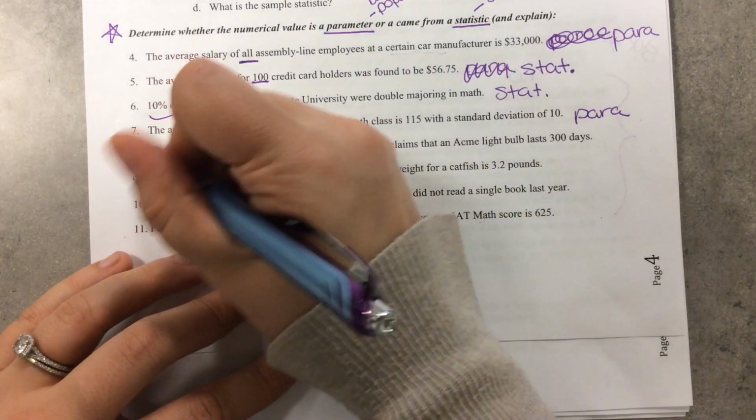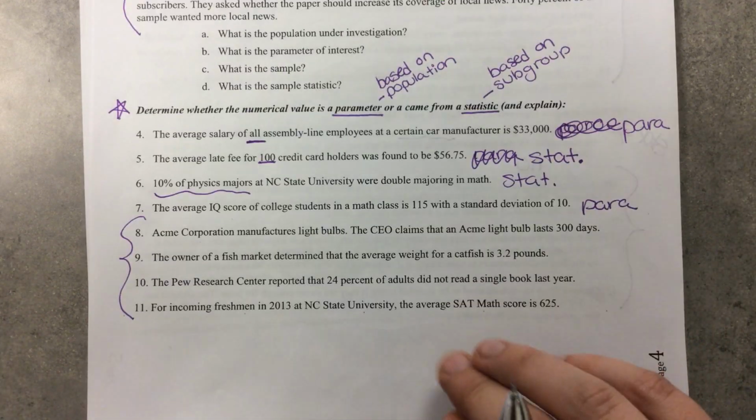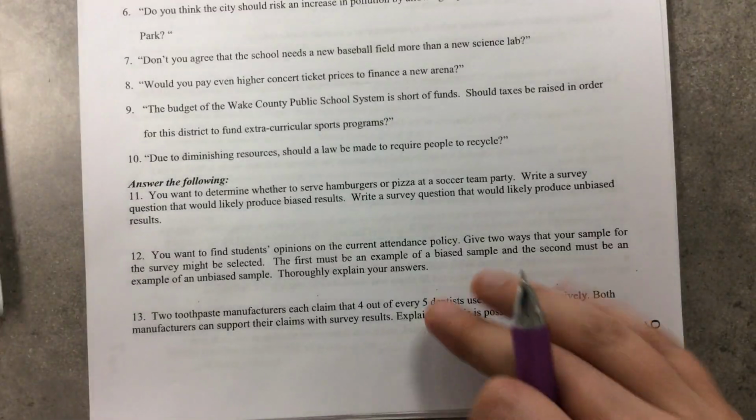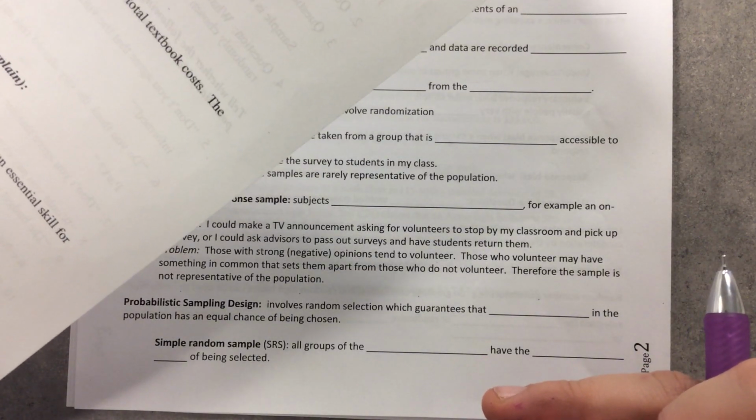So, I'll let you try the rest. These are toughies because they're a little bit subjective and they're not always clear, but it helps you think about who did they ask in this case. And some of them can be argued. So don't worry too much about right or wrong. Just think about who was probably surveyed for these questions. All right, we're getting close to the finish line.